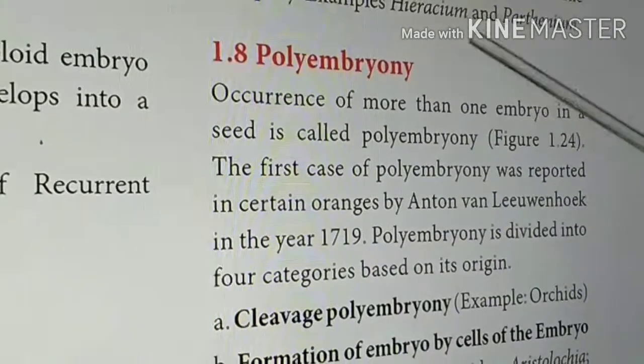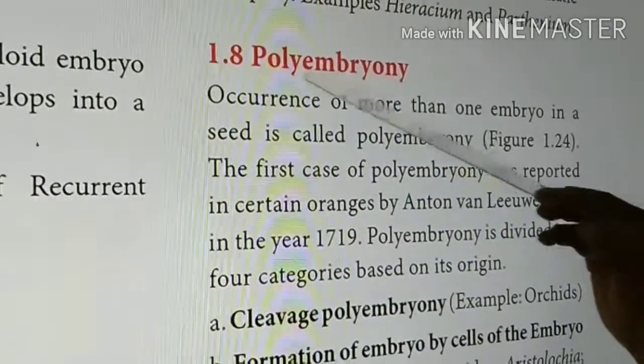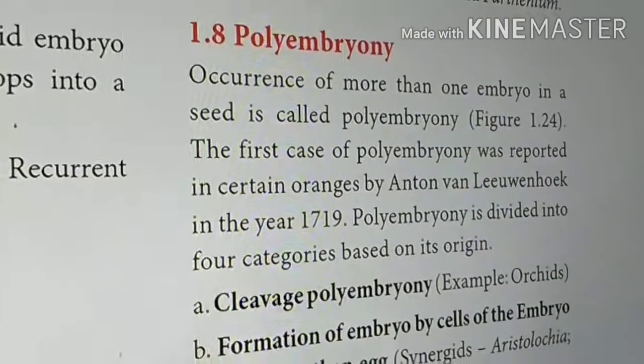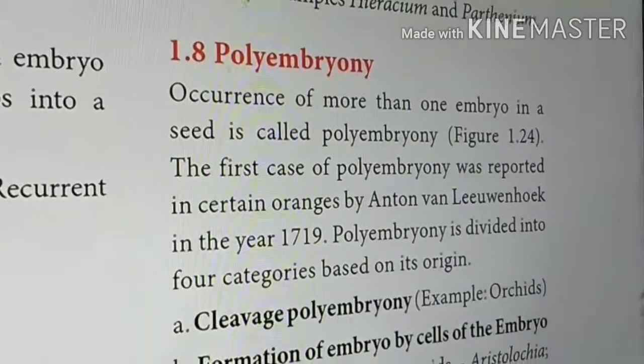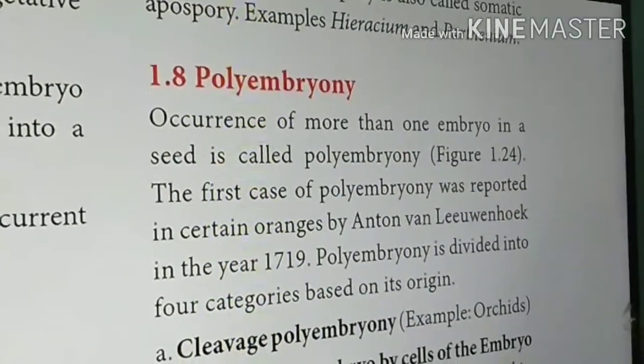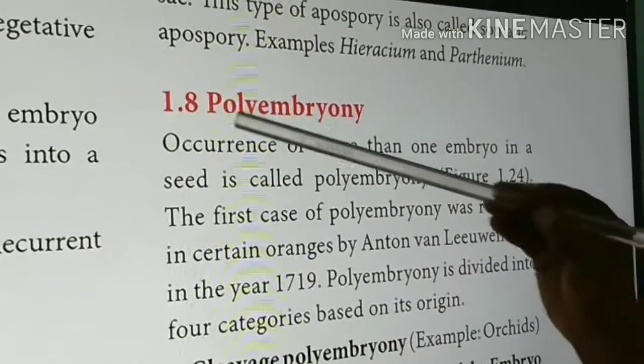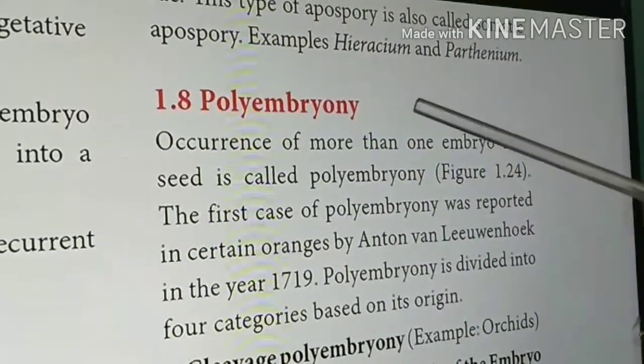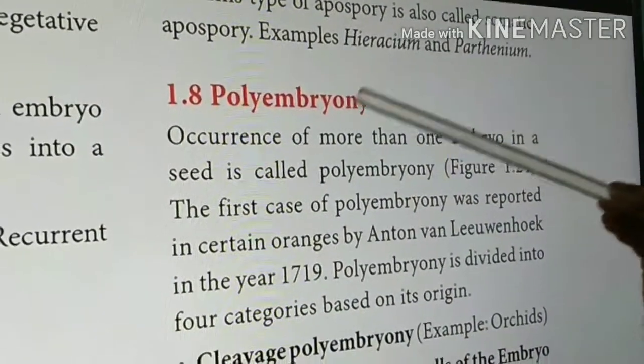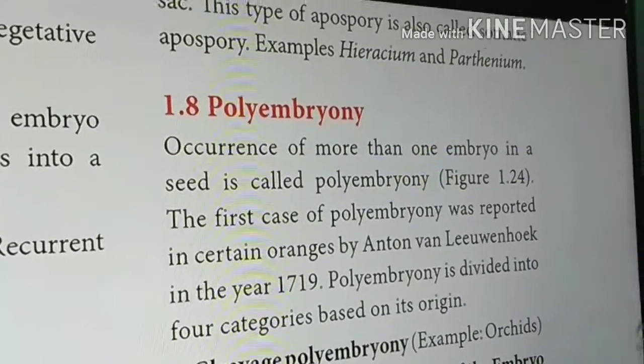That means this is a process which is producing many embryos inside the ovary. That means inside the fruit there will be a huge number of seeds produced. How may polyembryony occur? Polyembryony may be produced by many methods.